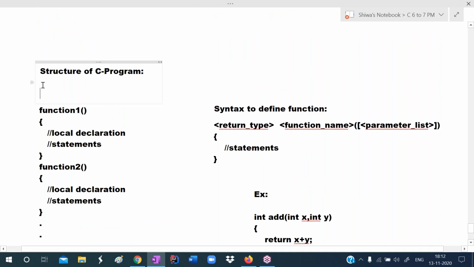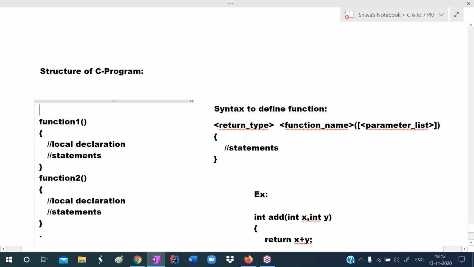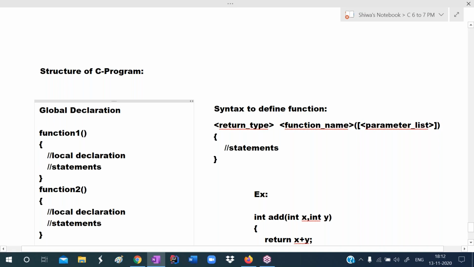Sometimes if you want to declare any variables globally, we can declare here. That is called global declaration. Sometimes if we want to declare functions, we declare here. That is called function declaration.